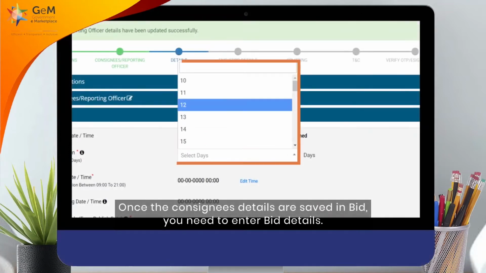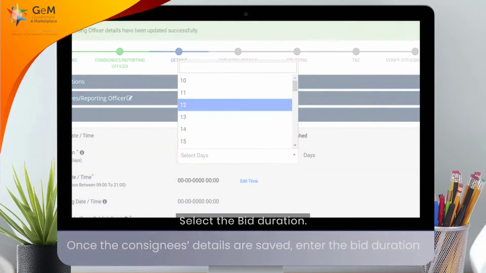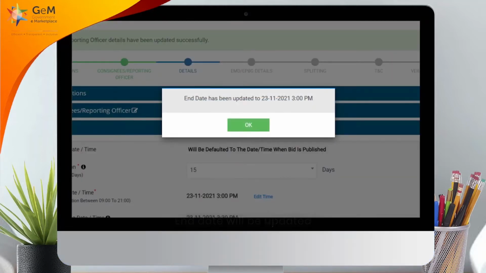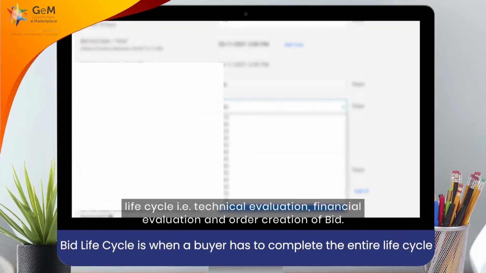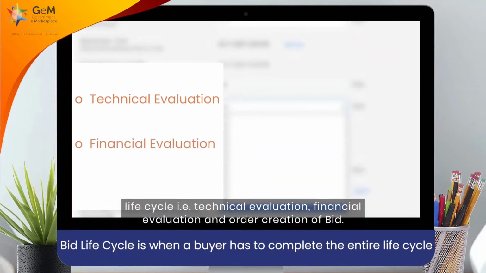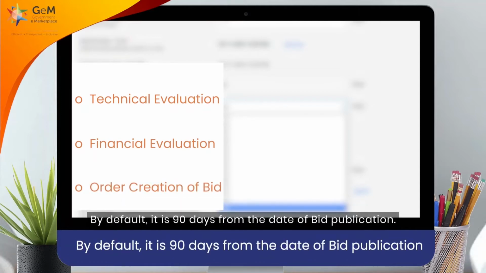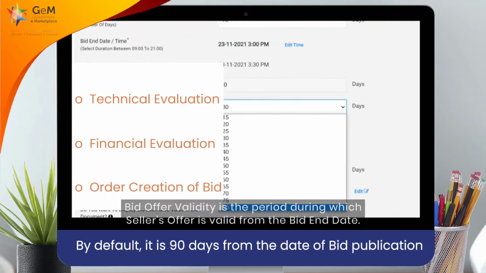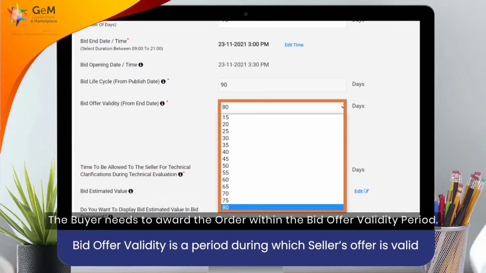Once the consignees details are saved in bid, you need to enter bid details. Select the bid duration. End date will be updated. Bid life cycle is the period within which a buyer has to complete the entire life cycle, that is, technical evaluation, financial evaluation and order creation of bid. By default, it is 90 days from the date of bid publication. Bid offer validity is the period during which seller's offer is valid from the bid end date. The buyer needs to award the order within the bid offer validity period.